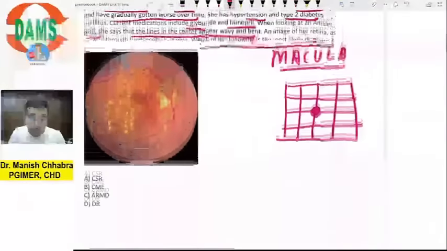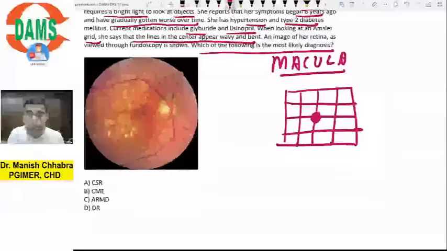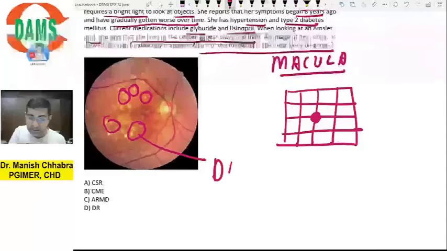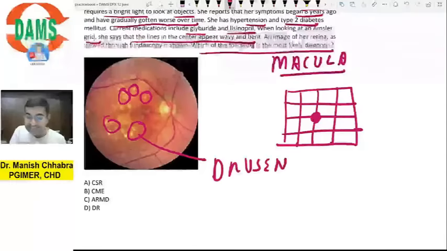Now coming over to the options, one is CSR. Does it look like CSR? No. So this is the fundus image. What are these things? Can you tell me? Small, small, small. My dear friends, this is actually your drusen.